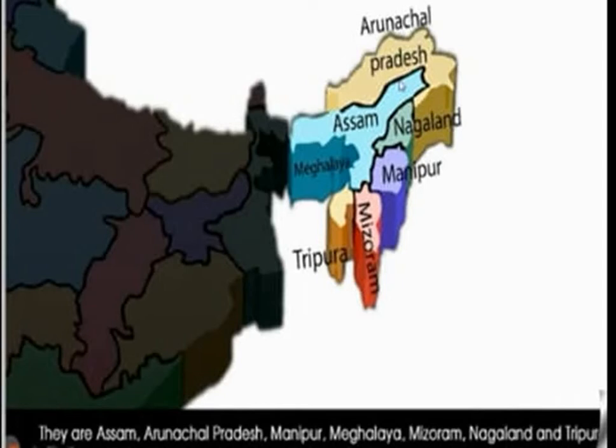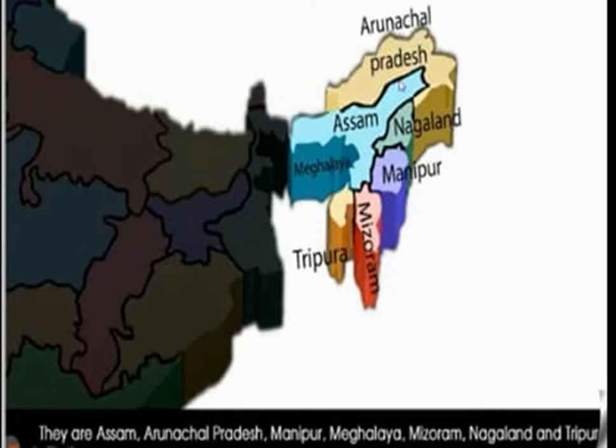See, we wear different types of clothes. We speak different languages. Isn't it? We belong to different castes. Still, we are all one. That is called unity in diversity. Okay, children, this is all about our beautiful country, India.